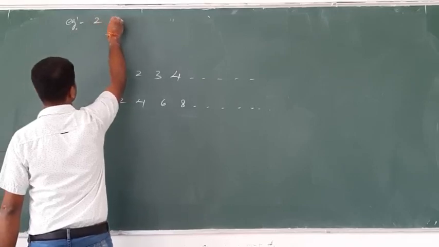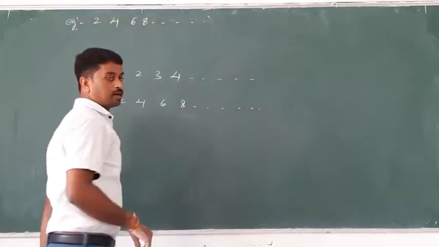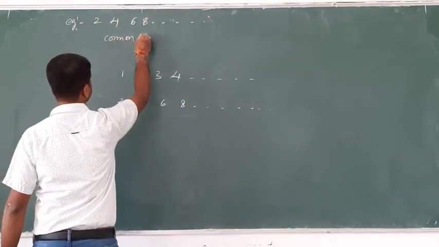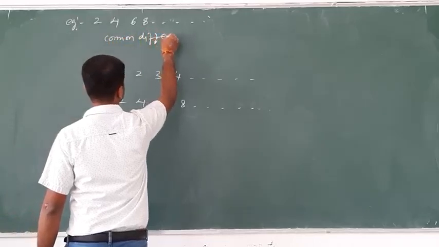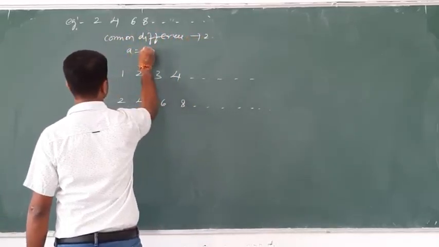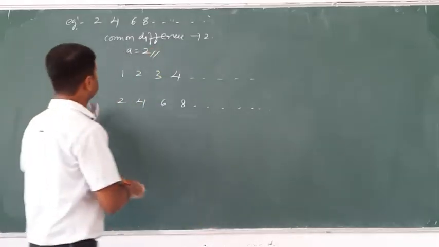The common difference is 2, and the first term a is equal to 2.